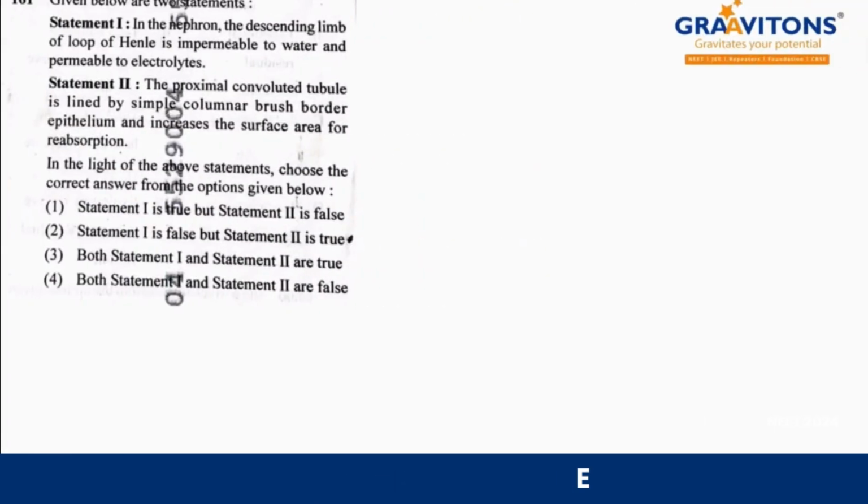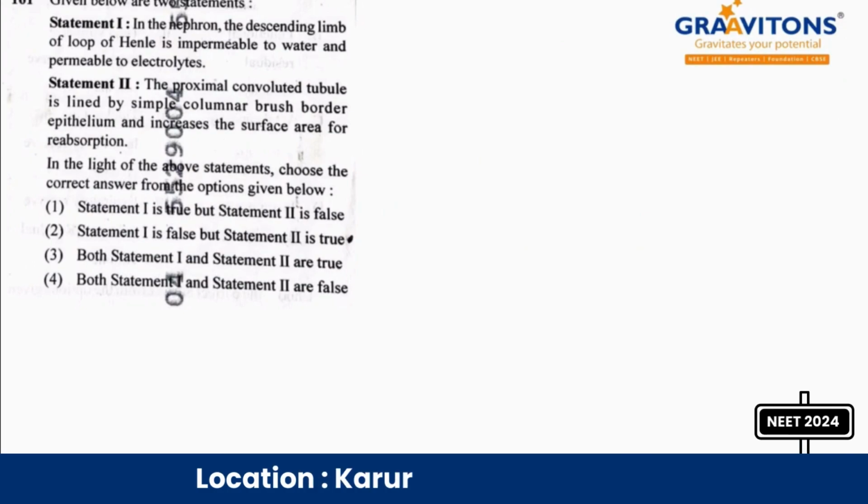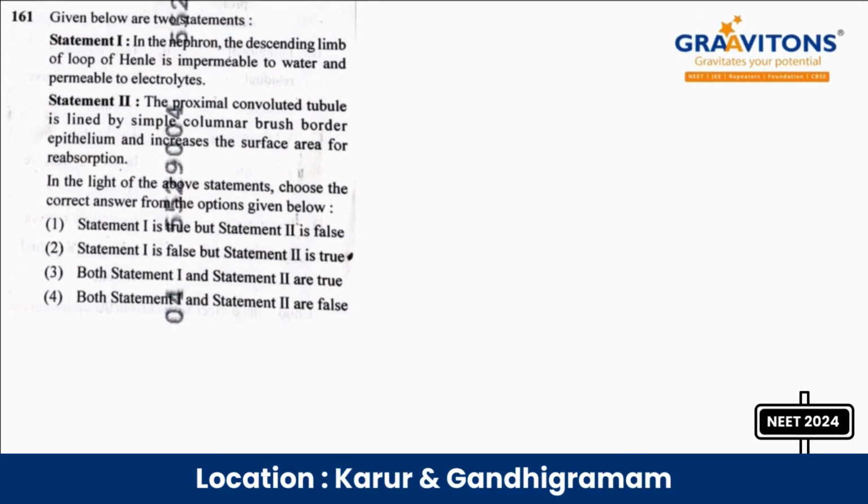Next, question number 161, statement based. Statement 1: in the nephron, the descending limb of the loop of Henle is impermeable to water and permeable to electrolytes. It is wrong; it should be permeable to water and impermeable to electrolytes. Second statement: the proximal convoluted tubule is lined by simple columnar brush border cells. It is not columnar, it is cuboidal brush border epithelium. So both statements are false. The answer is option 4.